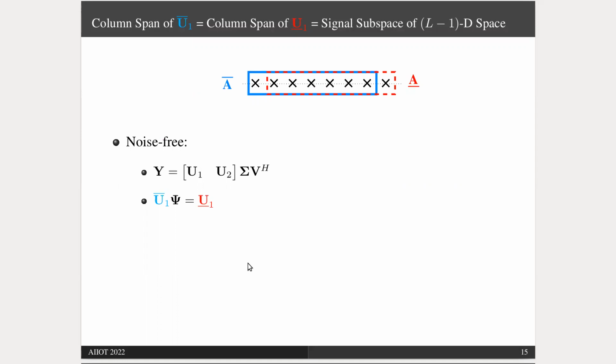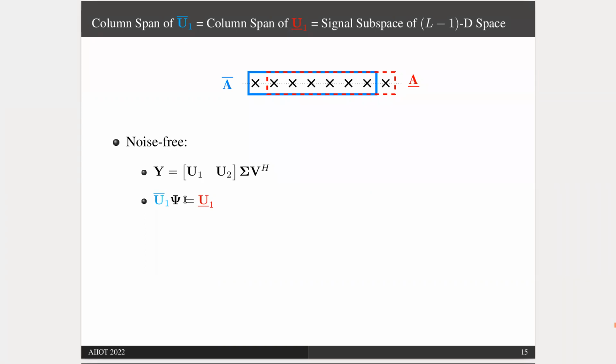But the shift invariant structure also appears in the data matrix. Suppose that there is no noise added to the signal and we have noise-free data matrix Y. And its singular value decomposition is as shown. The left singular vector matrix has been partitioned into two matrices U1 and U2. U1 contains the principal or dominant singular vectors. And this matrix U1 satisfies this relation. And if we knew U1, we would be able to compute psi, which is related to our signal direction.